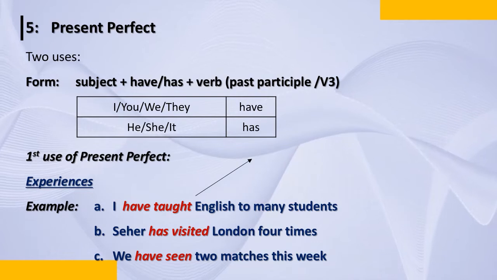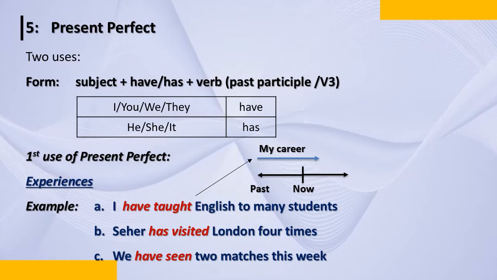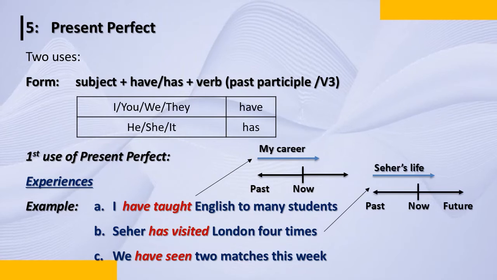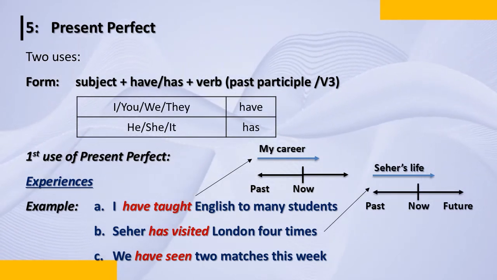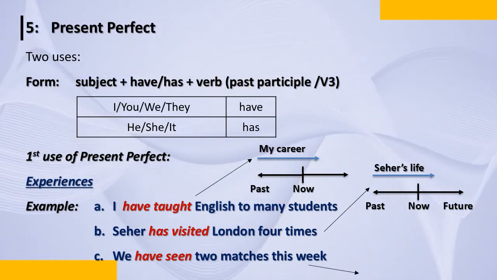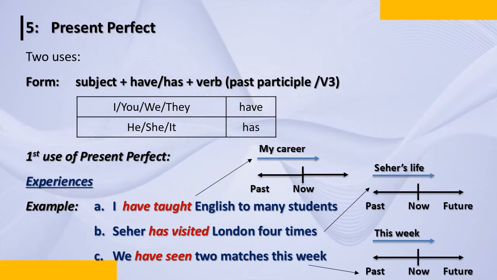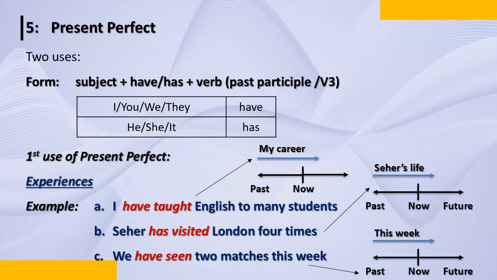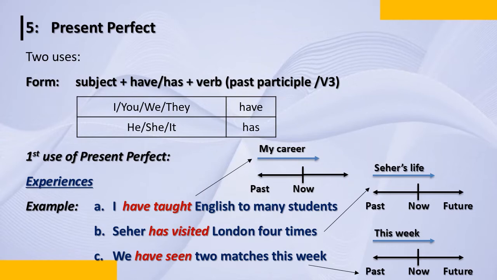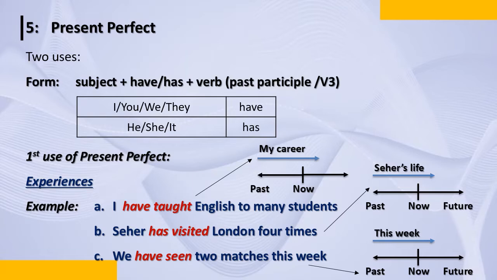experiences. In the first one, I have taught English to many students. It's talking about my career, my job. In the second one, the sentence is talking about Seher's life. She has visited London 4 times. And in the third one, we have seen 2 matches this week. We're talking about this week. Experiences. What experience? In the first one is about my career, then about life, then about this week.